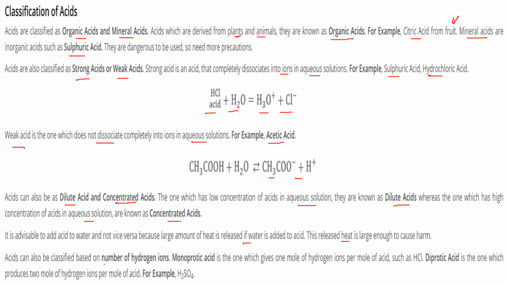Acids can also be classified on the number of hydrogen ions, like monoprotic acids and diprotic acids. Monoprotic acids are those which give 1 mole of hydrogen ions per mole of acid, while diprotic acids produce 2 moles of hydrogen ions per mole of acid, like sulfuric acid.